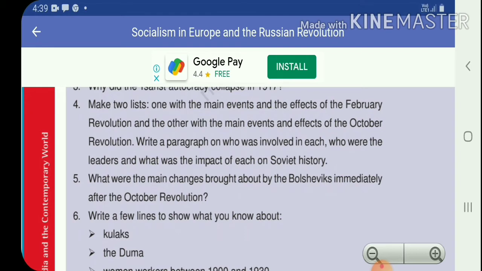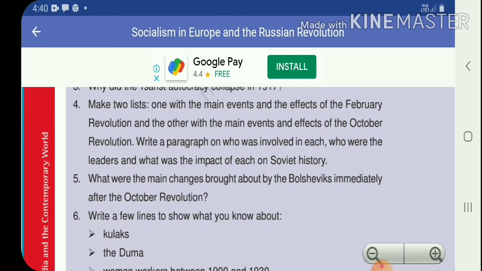Now we will watch the fifth point. The Petrograd Soviet was formed. Now we will watch the sixth point. The Tsar abdicated on March 2. The monarchy was ended in February 1917. And the seventh point: Soviet leaders and Duma leaders formed a provisional government to run the country. And now we will watch the effects of the February Revolution.